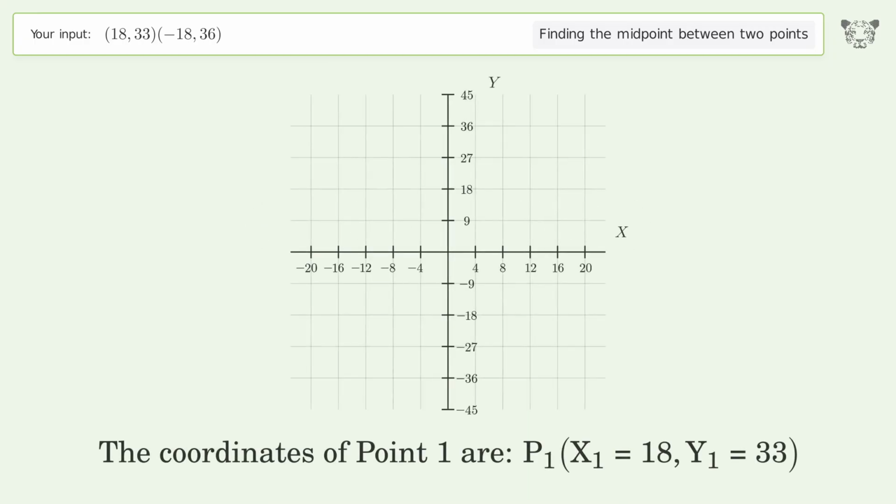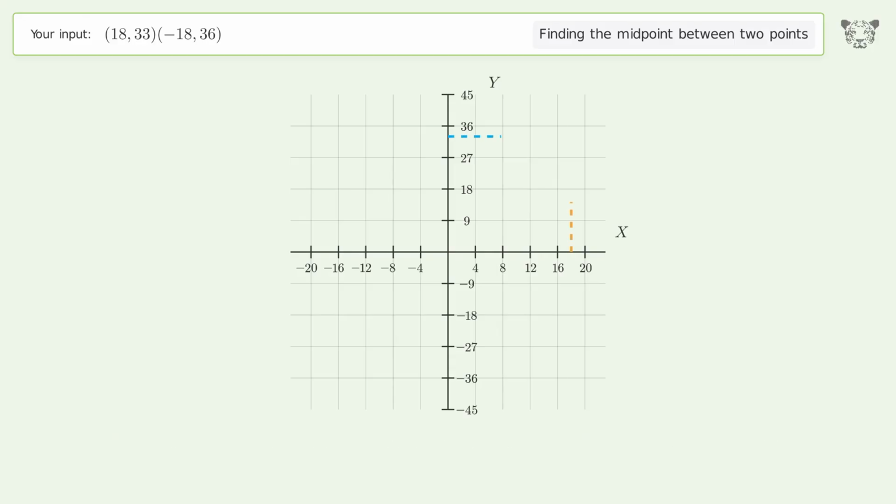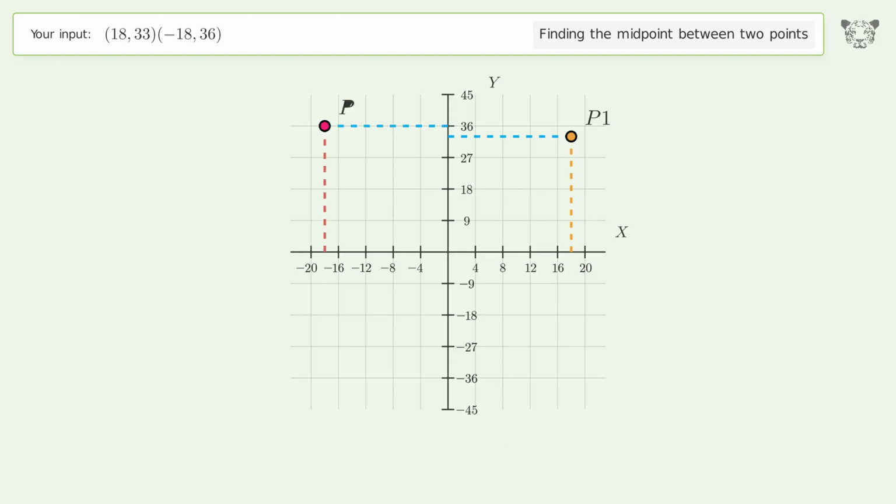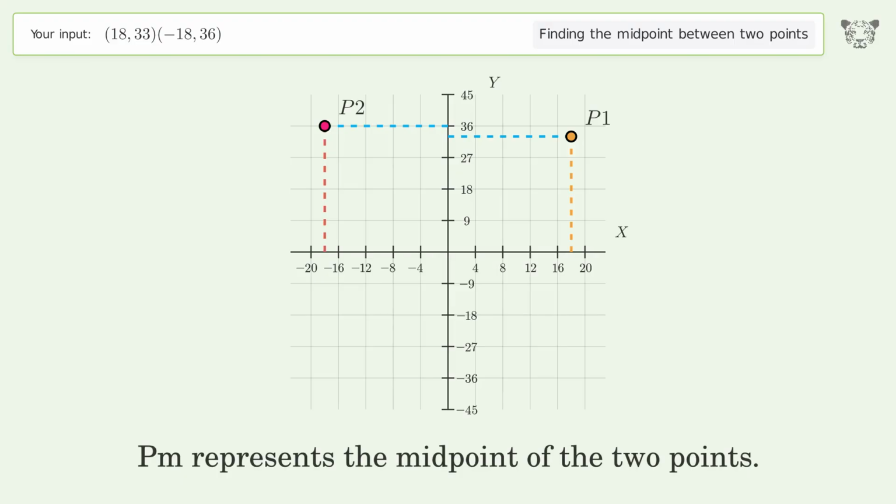The coordinates of point 1 are x1 equals 18, y1 equals 33. The coordinates of point 2 are x2 equals negative 18, y2 equals 36. PM represents the midpoint of the 2 points.